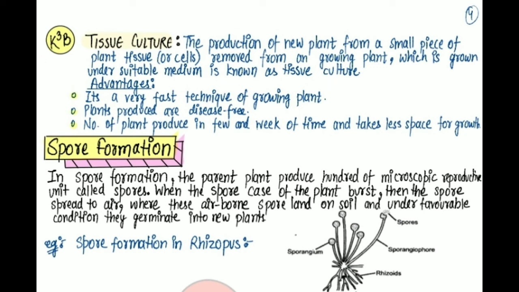Next topic is spore formation. In spore formation, the parent plant produces hundreds of microscopic reproductive units called spores. When the spore cases of the plants burst, the spores spread into the air. When these spores land on soil and under favorable conditions, they germinate into new plants. Example, spore formation in rhizopus.